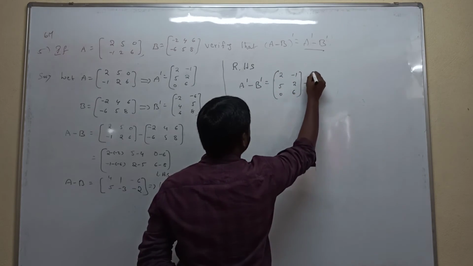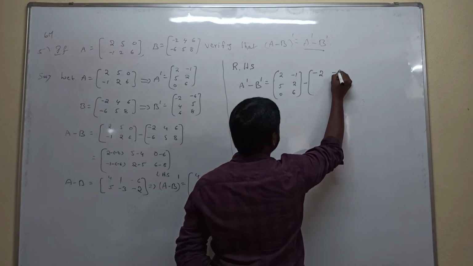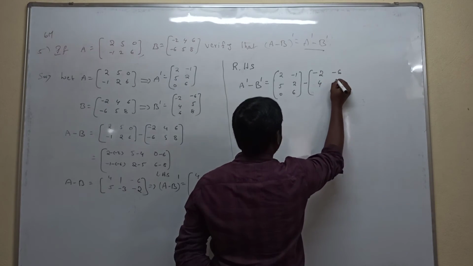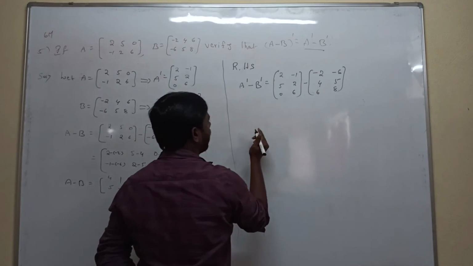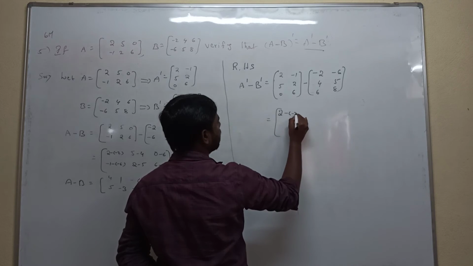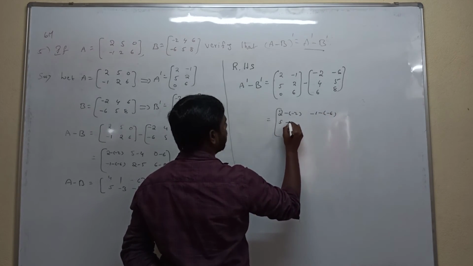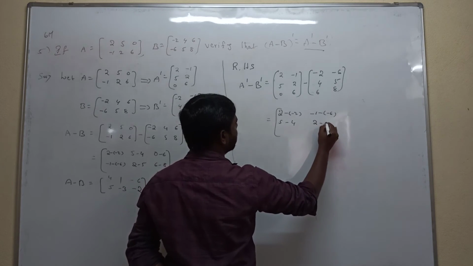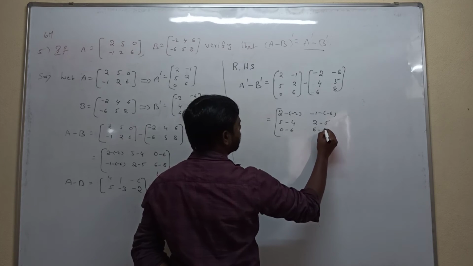And minus the transpose of the B matrix: minus 2, minus 6, 4, 5, 6, 8. After that, subtract the corresponding elements: first row first element minus first element, second element minus second element, and the same for the second row and third row.